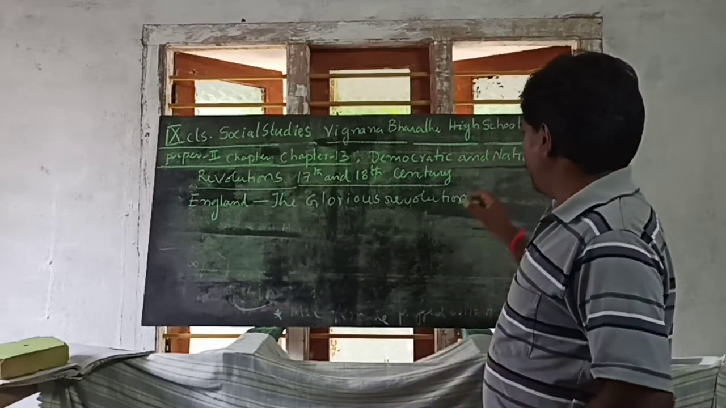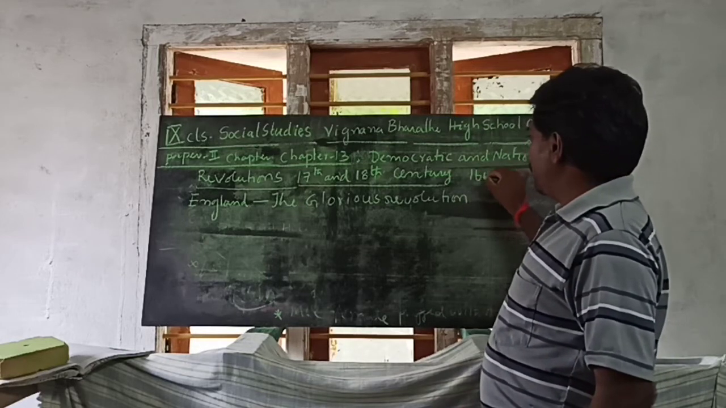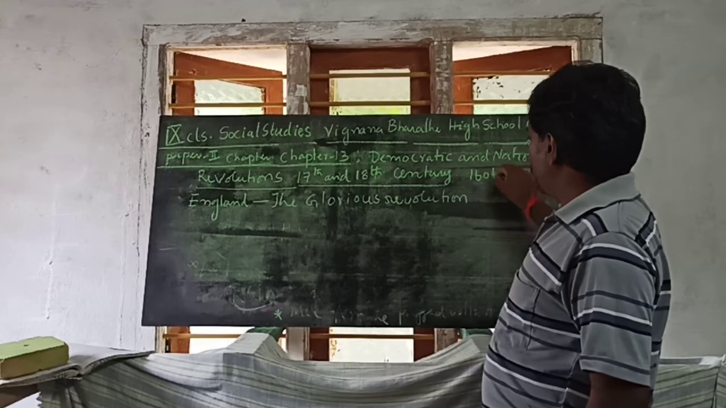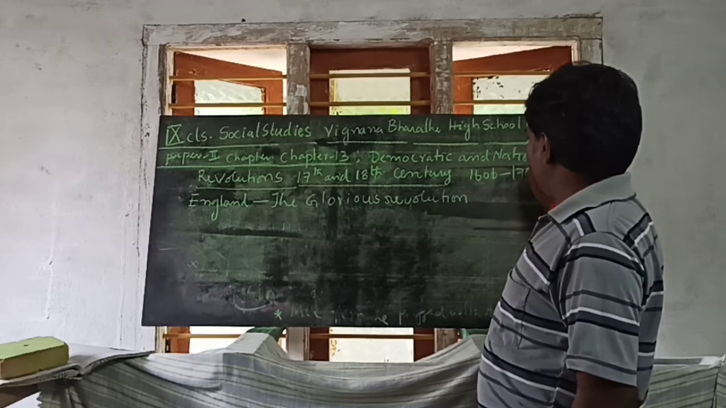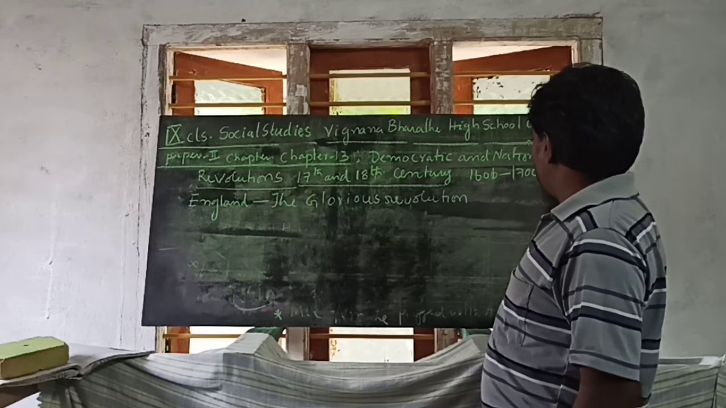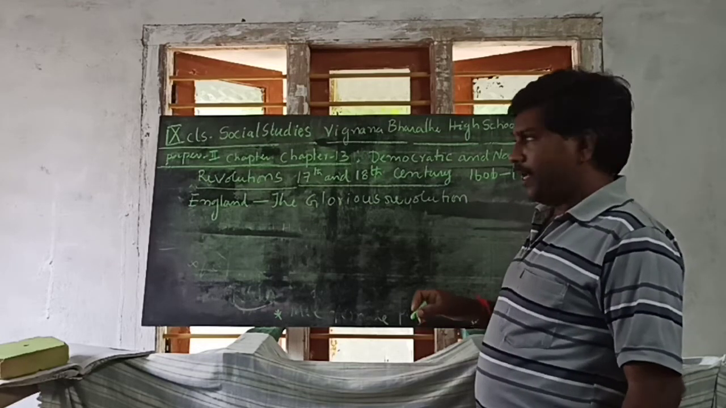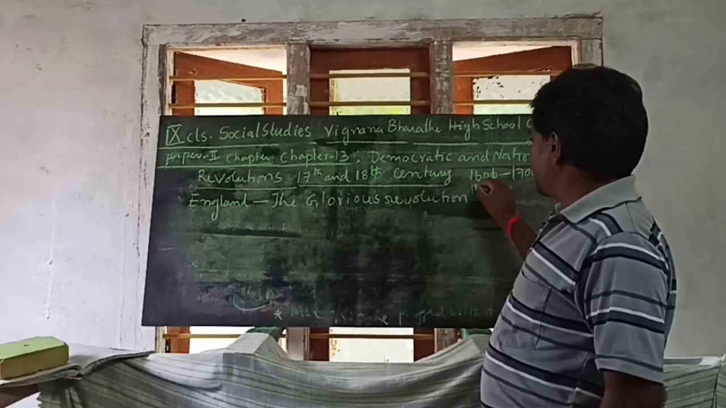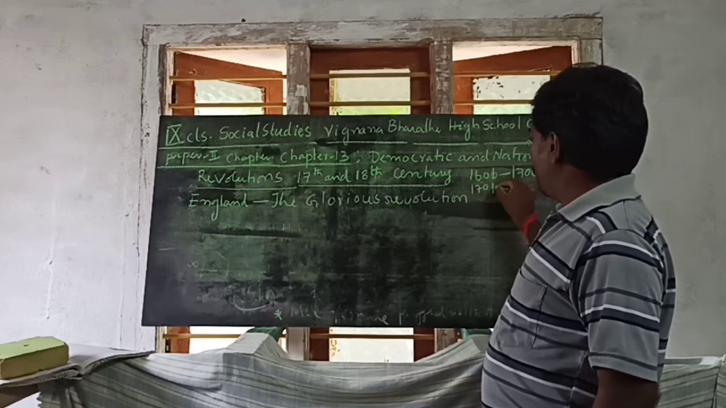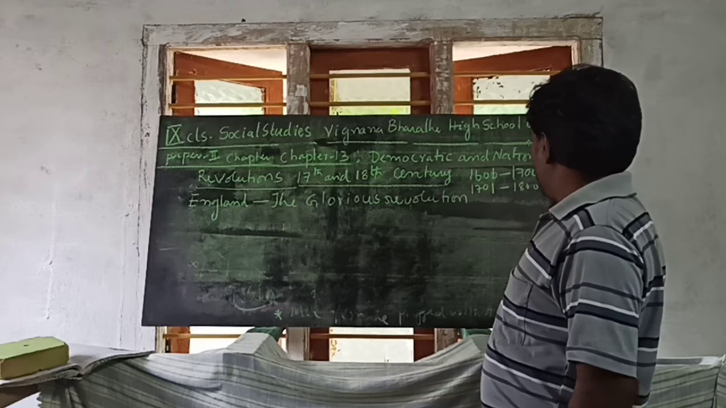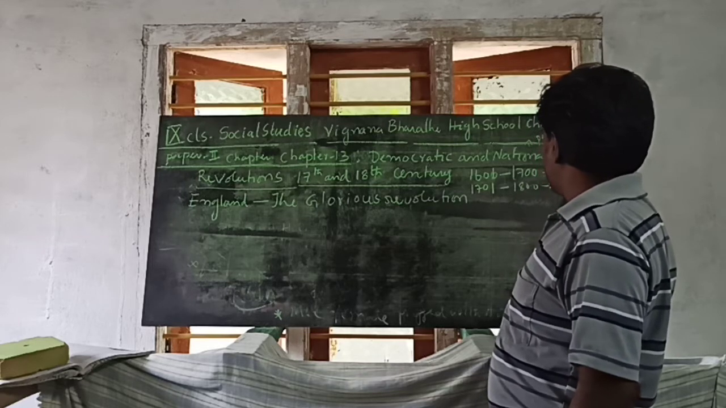The 17th century means 1601 to 1700. The 18th century means 1701 to 1800.